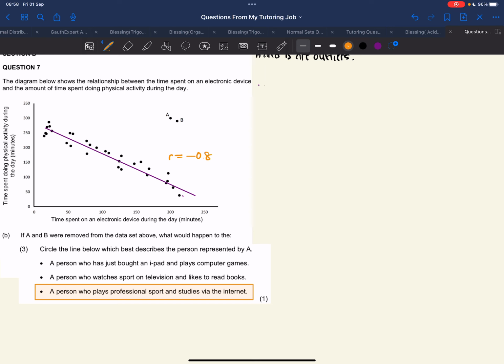And then physical activity and reading books, yes, that may also make sense. It's just that if he spends about 5 hours on a physical activity, he has to be actually doing some kind of sport, not watching it. So the only option has to be the last one. All right, I hope that's clear and understandable to you.